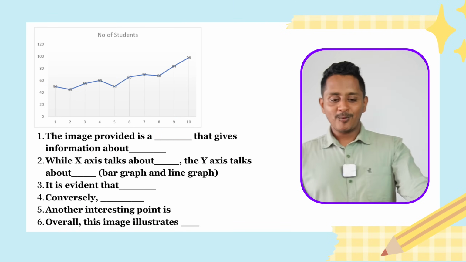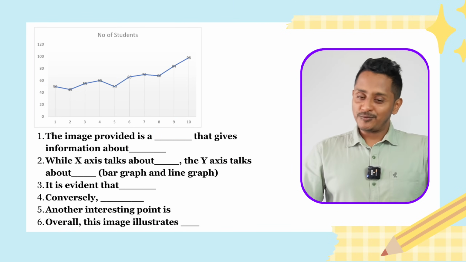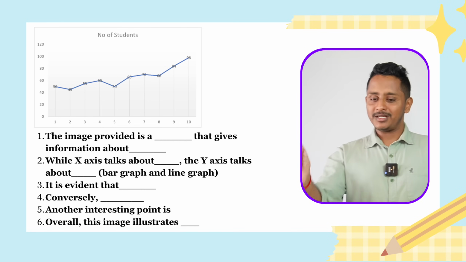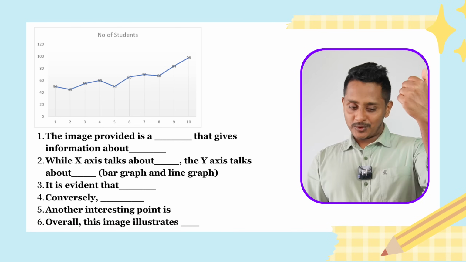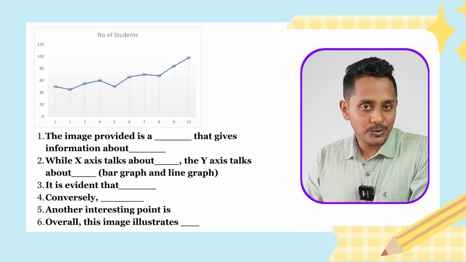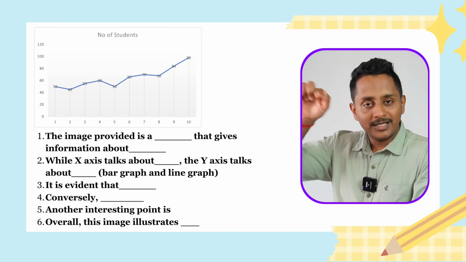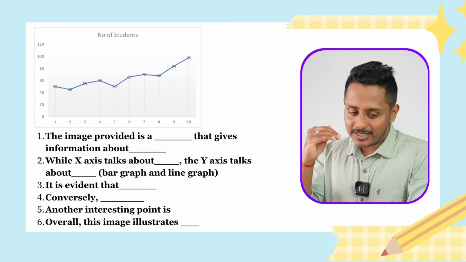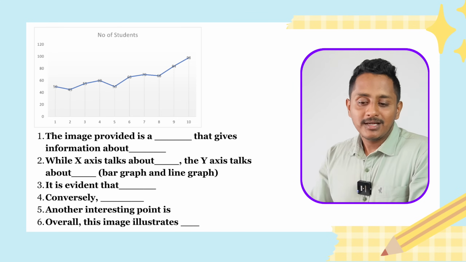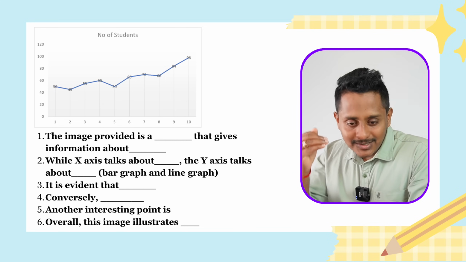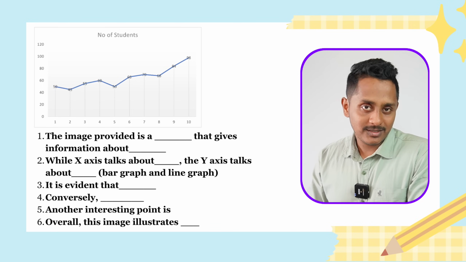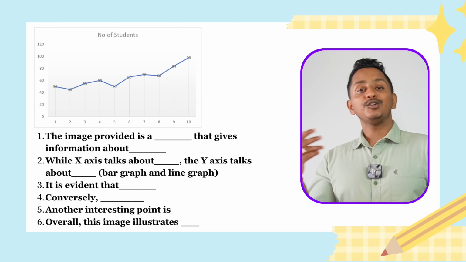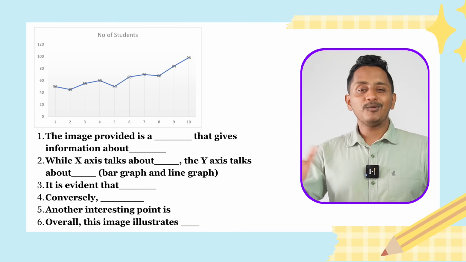Let's start. The image provided is a line graph that gives information about the number of students attending the classes from 1 to 10. Well, the x-axis talks about the classes from 1 to 10. The y-axis talks about the percentage from 0 to 120. It is evident that 10th standard students are the most number of students attending the classes. Conversely, the 5th standard students are only 50% of the students attending the classes. Another interesting point is the 1st standard is only 50, however the 2nd standard has 45 percent of students attending the classes. Overall, this image illustrates the number of students attending the classes from 1 to 10. Done and dusted. I myself don't know what I spoke.